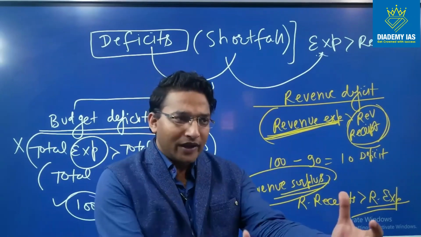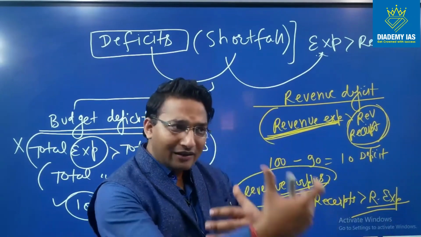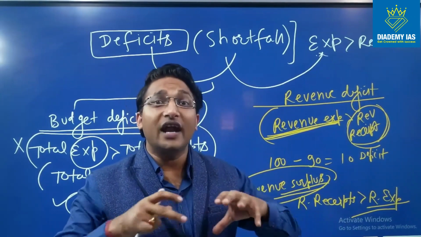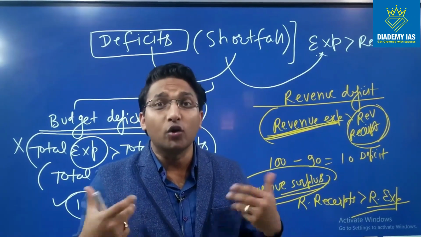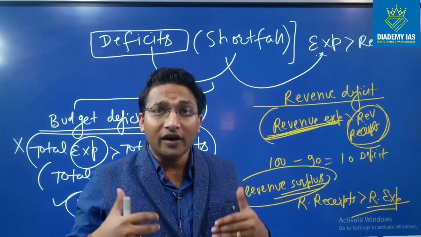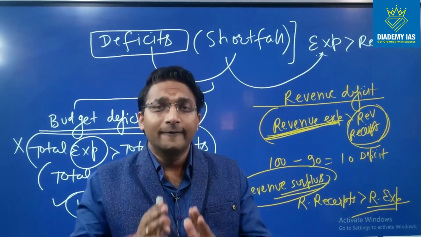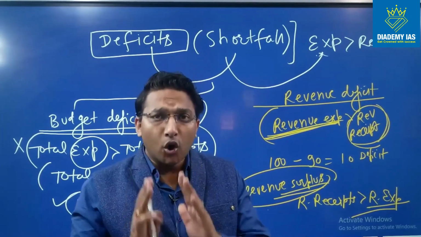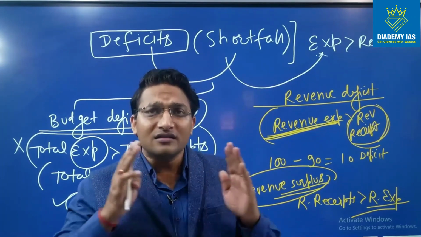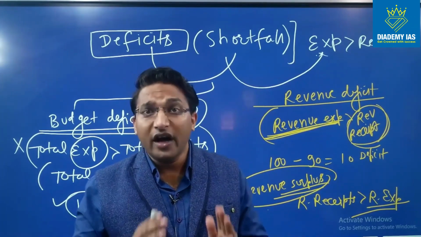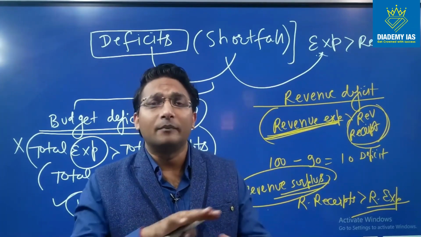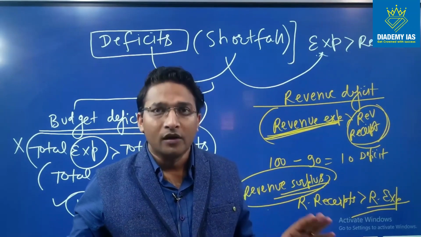So government is taking the loan for its day-to-day operation, which is not a good scenario. If the government is borrowing even for its consumption expenditure, for day-to-day consumption, it is completely undesirable, right?